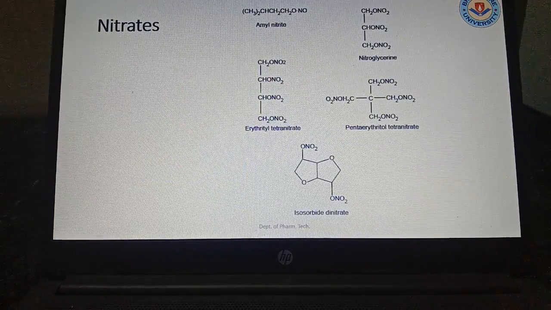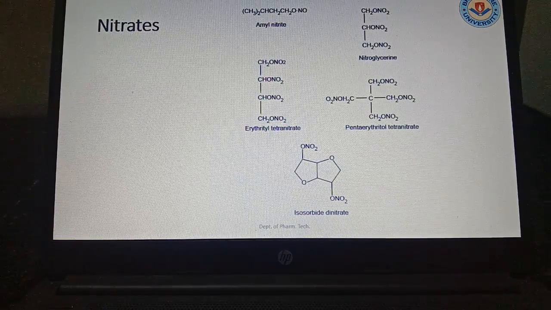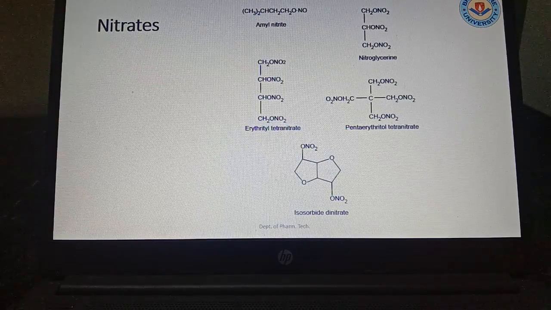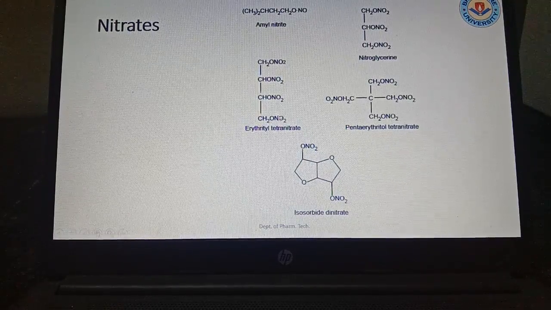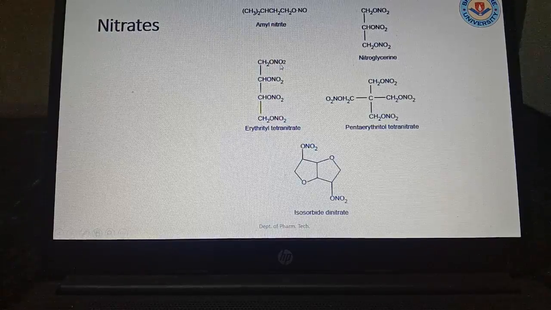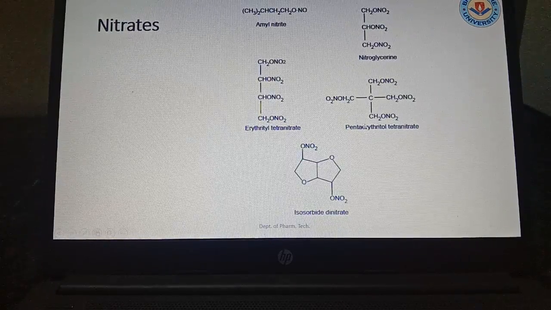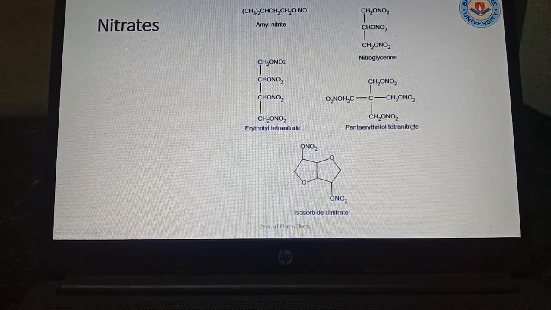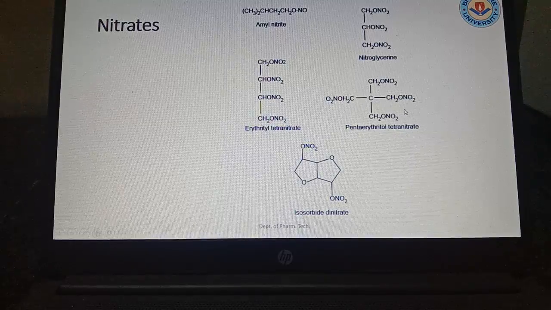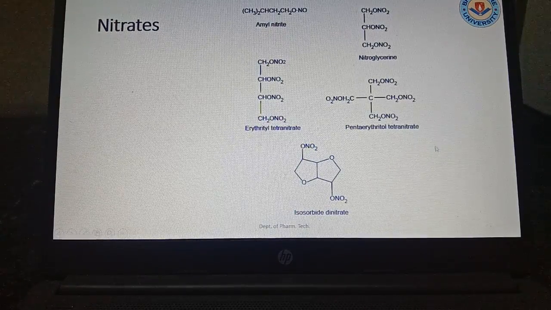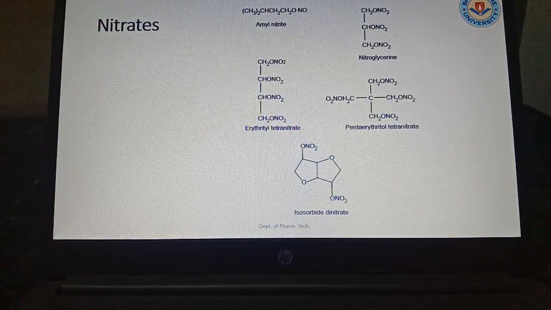Now coming to the chemical classification, from the nitrates category, you can see that is amyl nitrate, which contains the NO3 or NO2 group. See first one, amyl nitrate. Amyl group is there and NO2. Next erythritol tetranitrate, where the tetranitrate group is there. Okay. In case of pentaerythritol tetranitrate, a five-membered carbon is there, and the tetranitro group is there, that's why it is called a nitrate. Next comes isosorbide dinitrate, that is prepared from gluconic acid to glucitol. Conversion is there where 2 nitro groups are there.